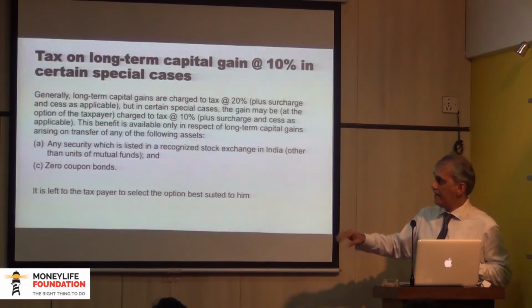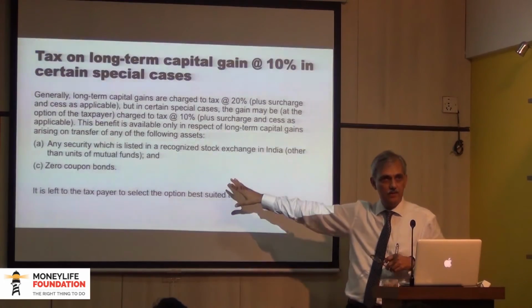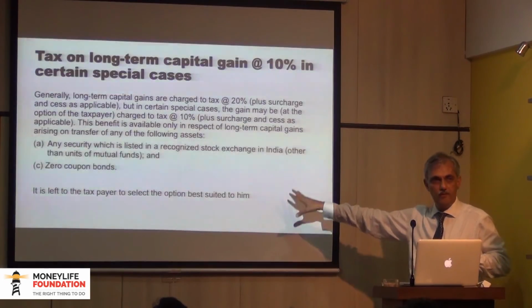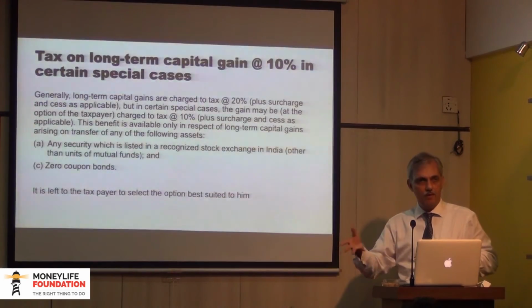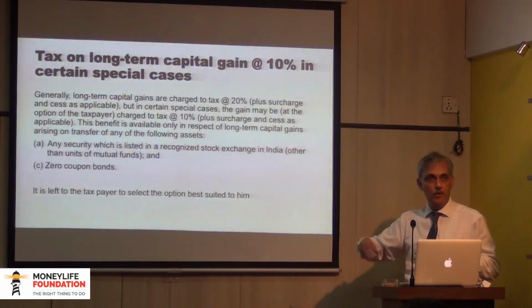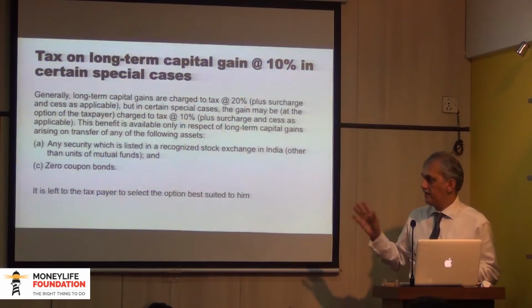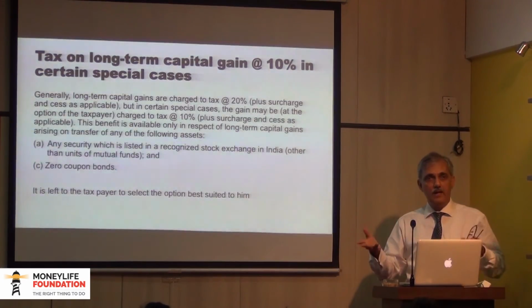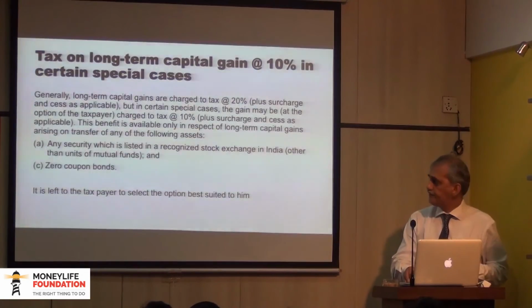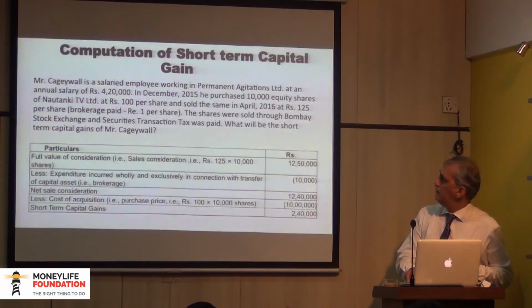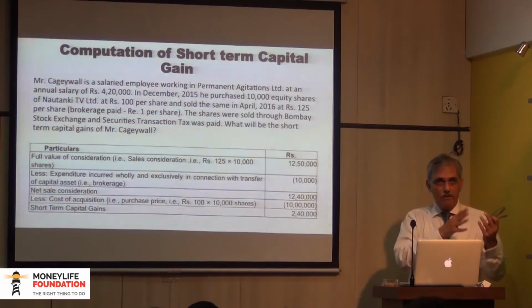But again, to go back, it is applicable only to listed securities other than units of mutual funds and zero coupon bonds. It is not applicable to house property. It is not applicable to any units of mutual funds, etc. So it is not applicable to jewelry, etc., because they are not listed. This was about long-term capital gains.